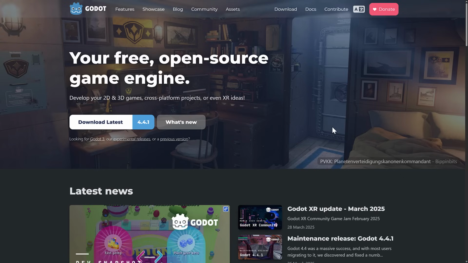So if you are looking for a C# based game engine with all the features and functionality you'd want, but you prefer something on the open source side of the equation, Godot is definitely one worth checking out.